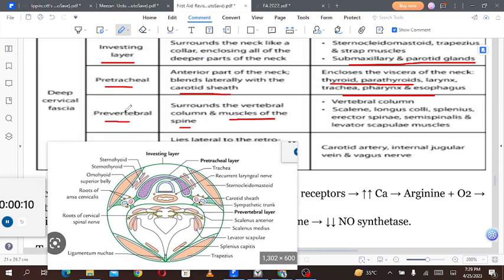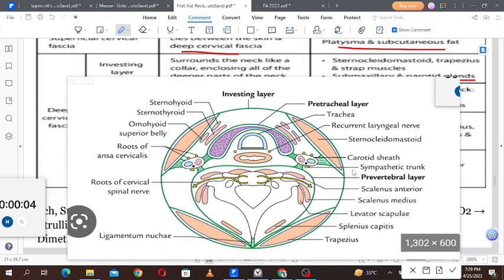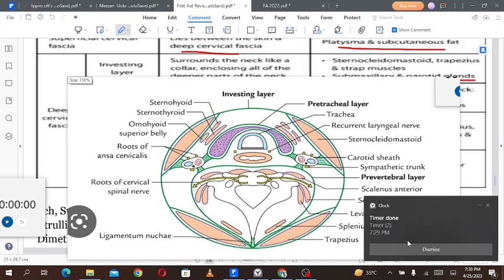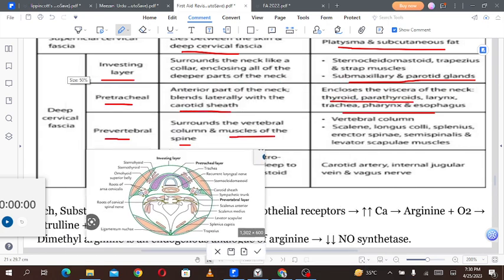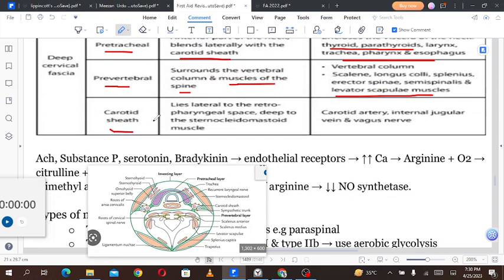The prevertebral fascia surrounds the vertebral column and the muscles of the spine. So here is the prevertebral fascia. This thing, the prevertebral fascia, is encasing the vertebral column and the muscles associated with that. Vertebral column, scalene, longus colli, splenius, erector spinae, semispinalis, and the levator scapulae muscles are all enclosed in the prevertebral fascia.